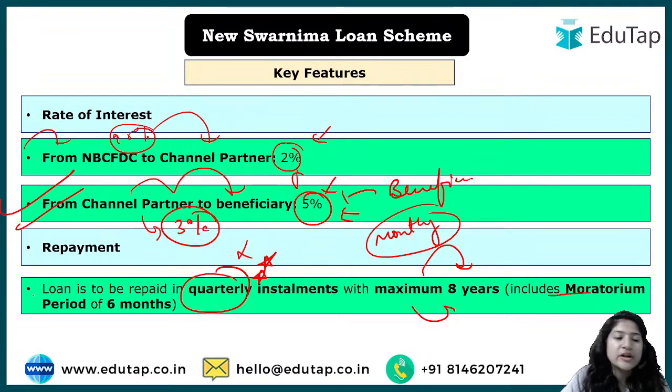The maximum period is 8 years, and this includes a moratorium period of 6 months. What is this moratorium period? Basically, whenever you take a loan for any enterprise or any project, definitely from the next month you are not going to get the benefit.